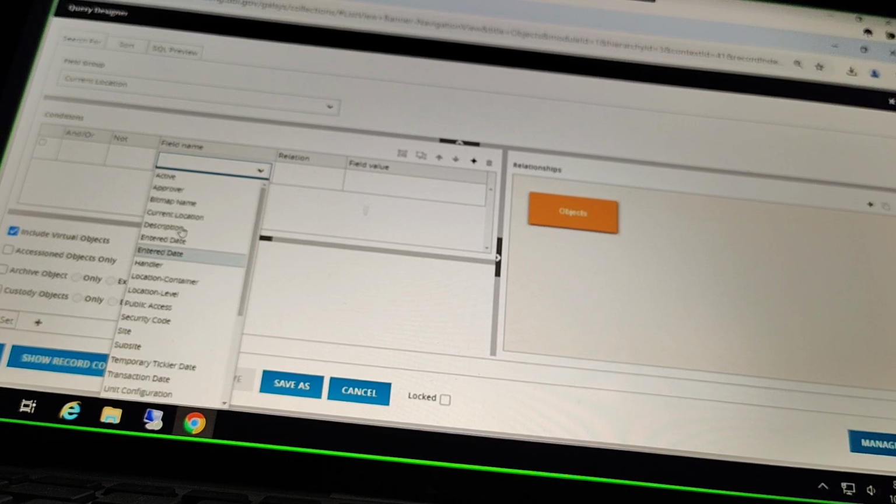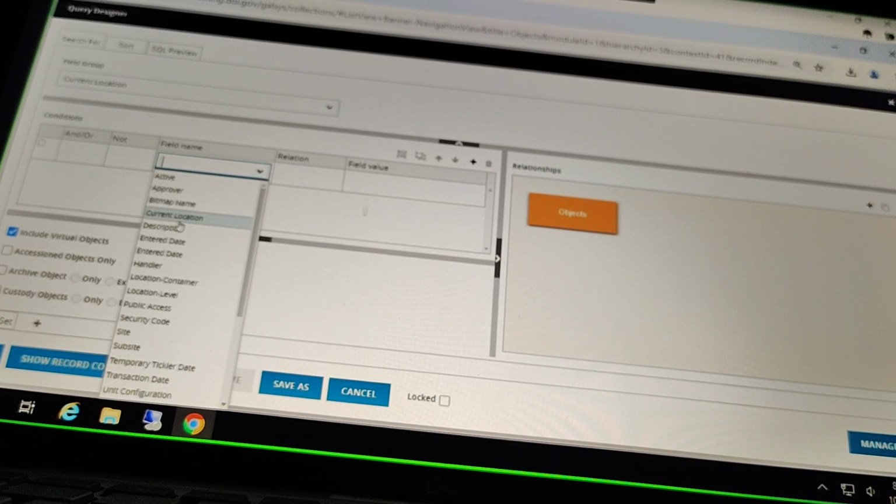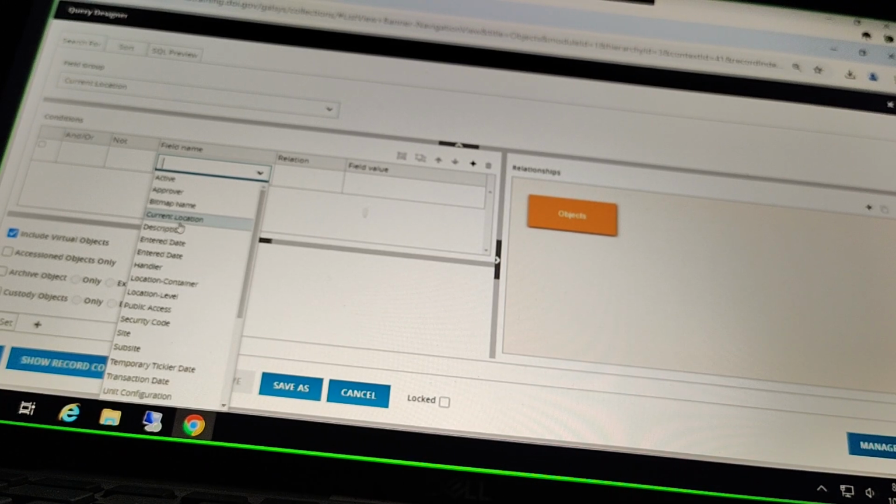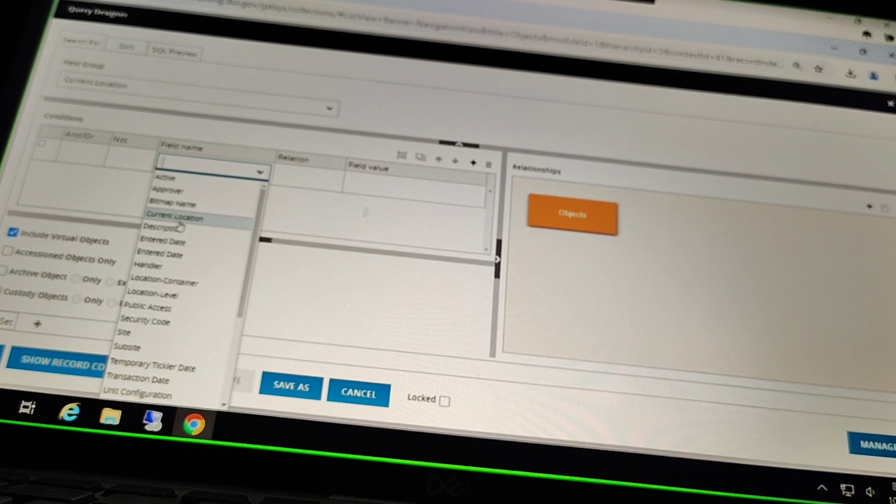And I believe it is this current location field that you would want to use that is going to look for that free text field of location remarks that are available to you. So that is the field that you would want to search when you're looking for that more specific location that you all are putting in just in that free text field.